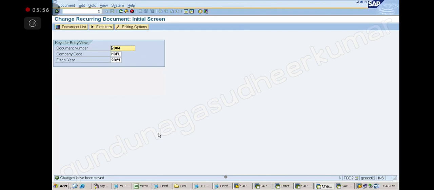Sir, whatever recurring documents I entered yesterday and today, they are not displayed in line items, sir. Then that means in bank.